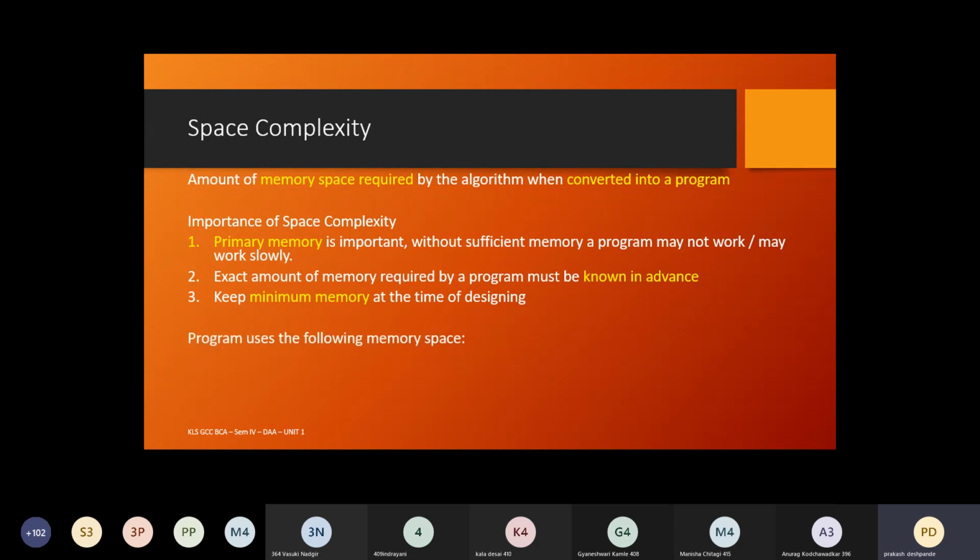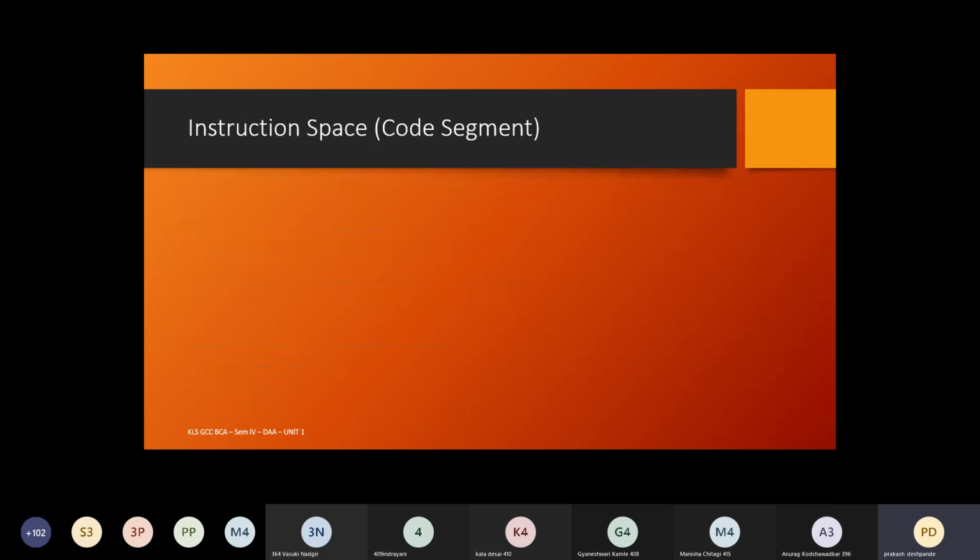Now the program or the algorithm, when it is converted into a program, can use three different types of memory spaces. These three are very important. The first one is instruction space, second is data space, and third is stack space. Let us understand what these three different spaces are. When I say the word space, it means a piece of memory which is required to store those things in the overall computer memory. Now the first one, that is instruction space.